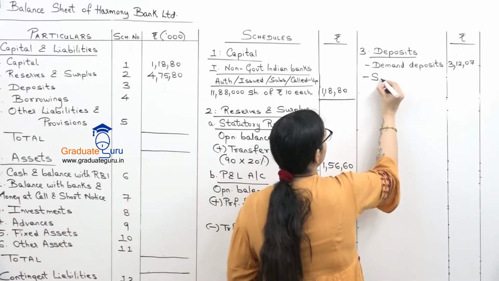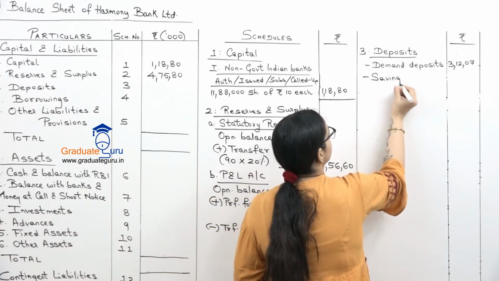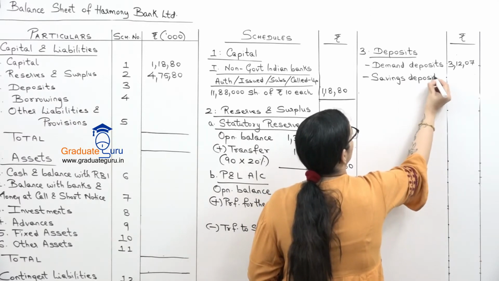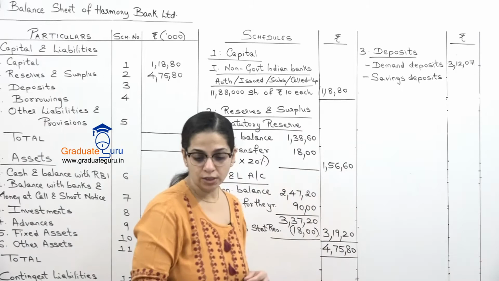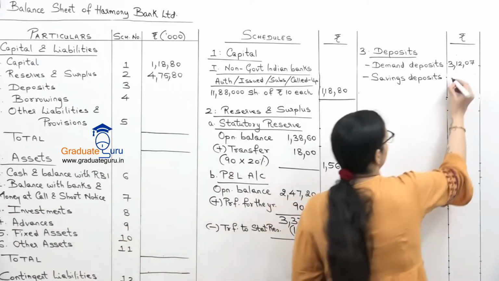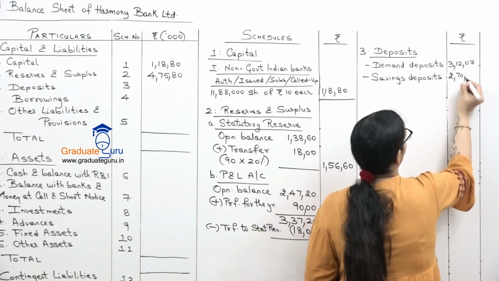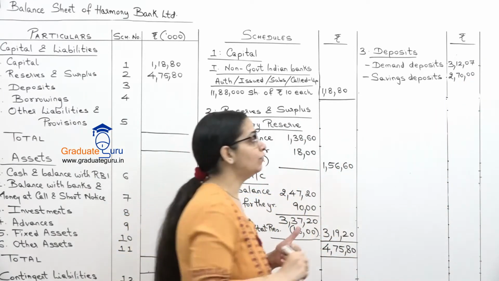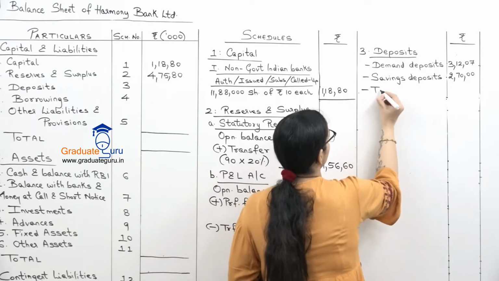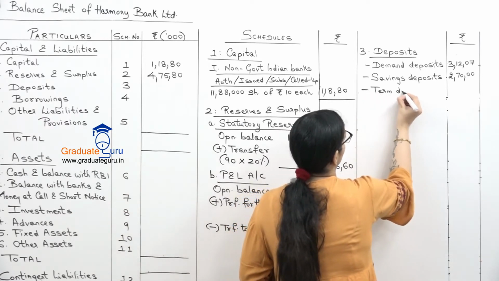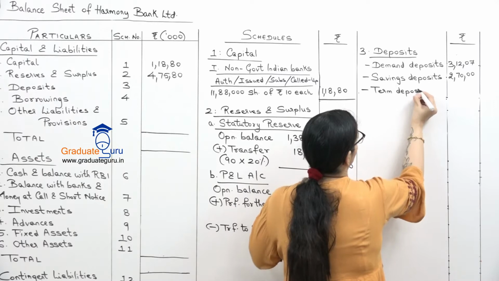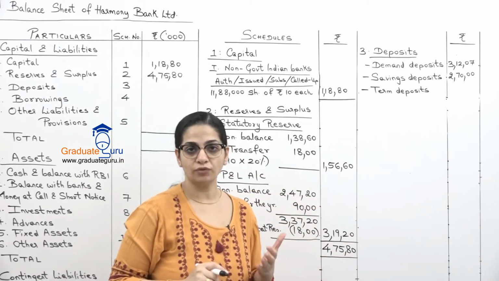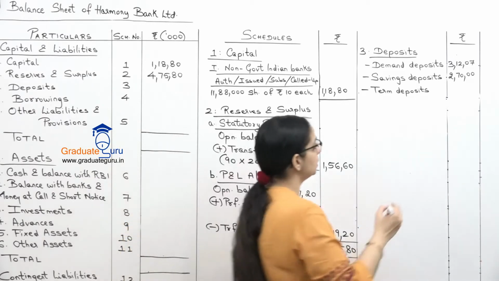Then we have savings deposits. And our savings deposit is 270 lakhs, which we will write as 27000. And finally, we have term deposits. And term deposits is nothing but the fixed deposits of the public. So that is 31020.